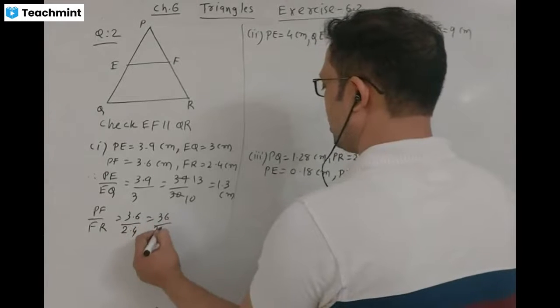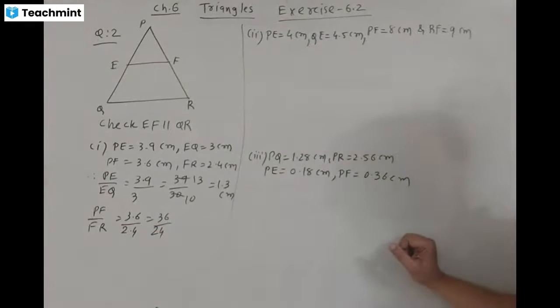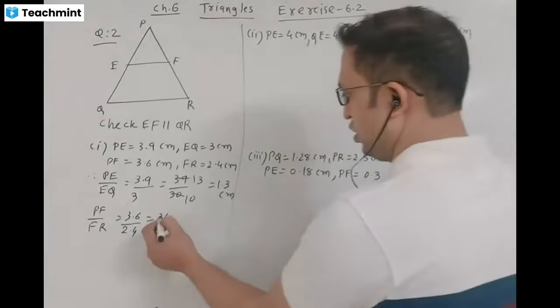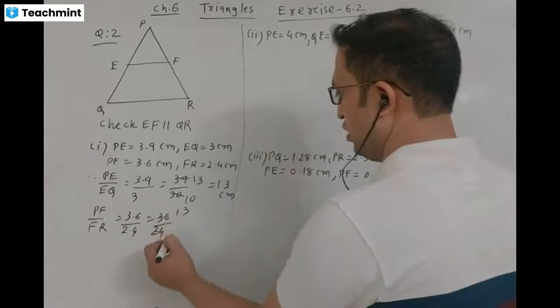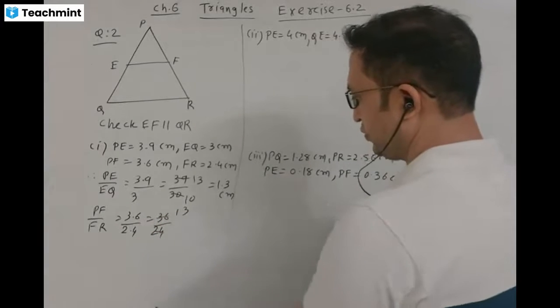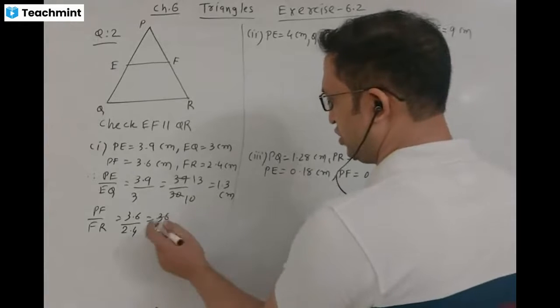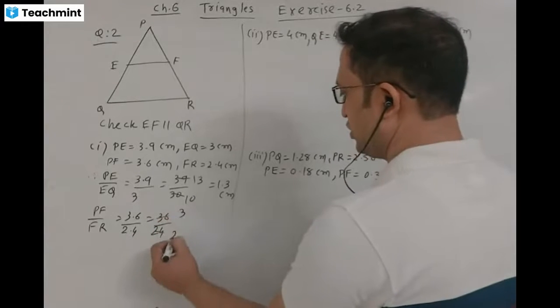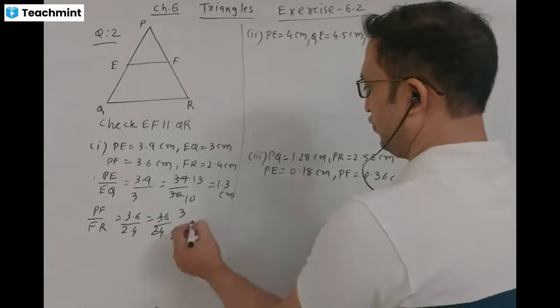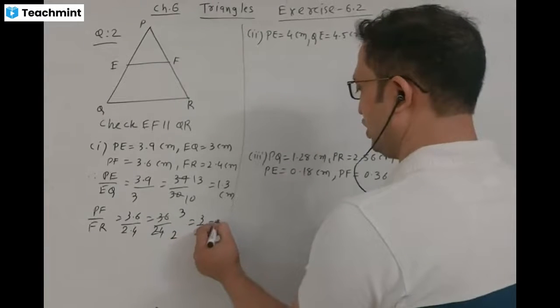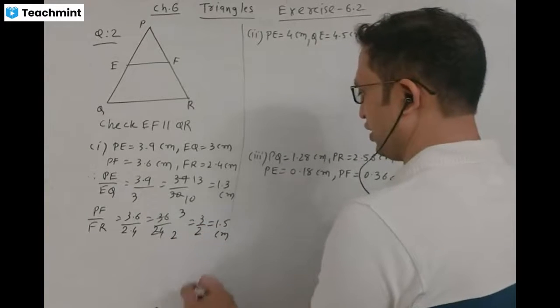That is 36 by 24. 12 threes are 36, 12 twos are 24. That is equal to 3 by 2, that is equal to 1.5.